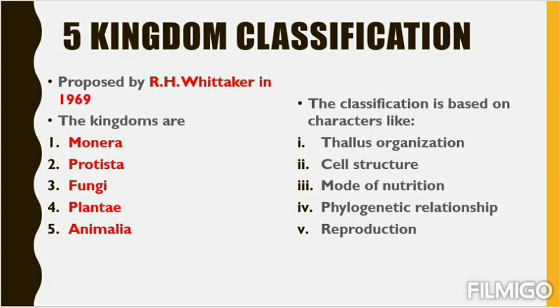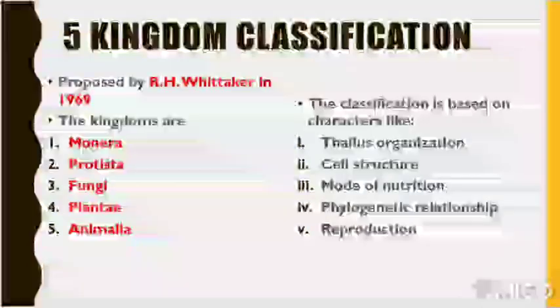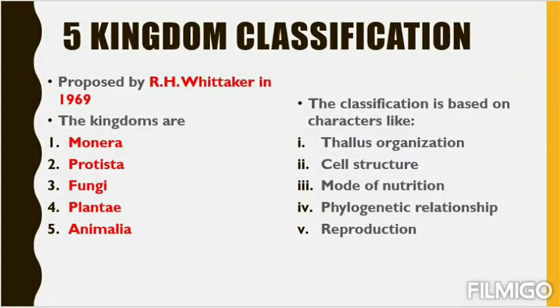So what are the characters that the five kingdom classification is based on? There are five characters R.H. Whitaker took to classify the whole living world into five kingdoms. First one is thallus organization. Thallus means body organization, how a living organism's body is. It is cellular, meaning in one cell it will finish all its work, or tissue level, meaning some cells mix together to form a tissue, or organ level, where some tissues mix together to form an organ.